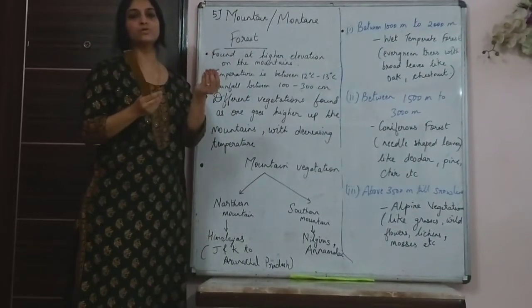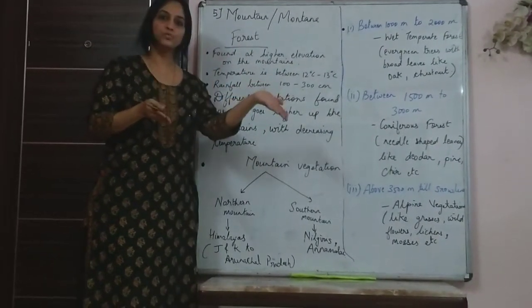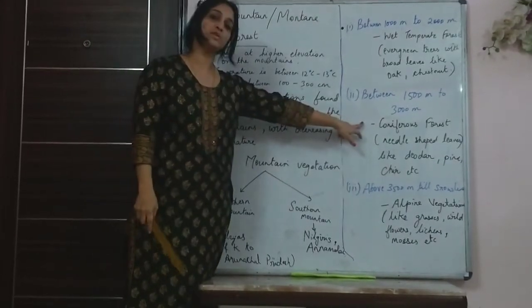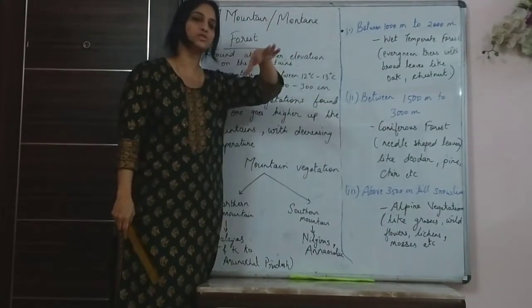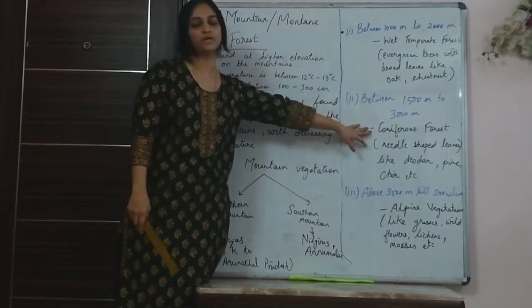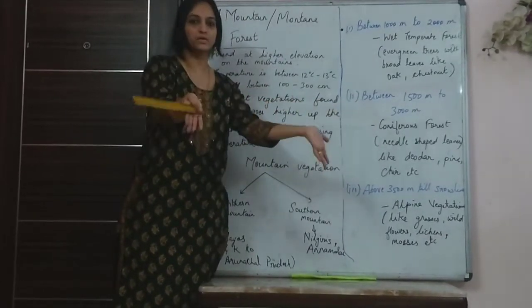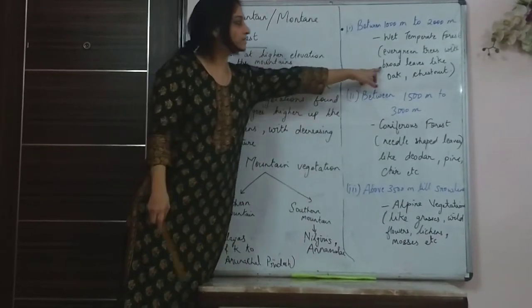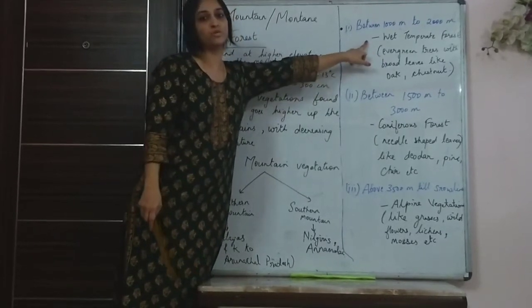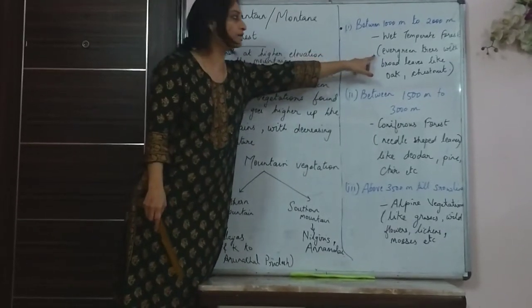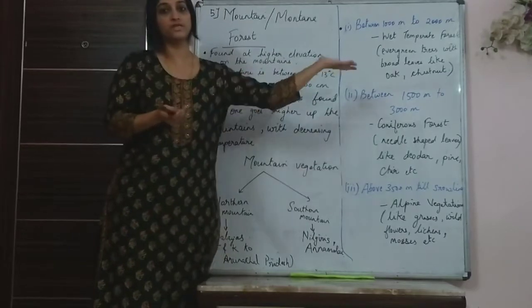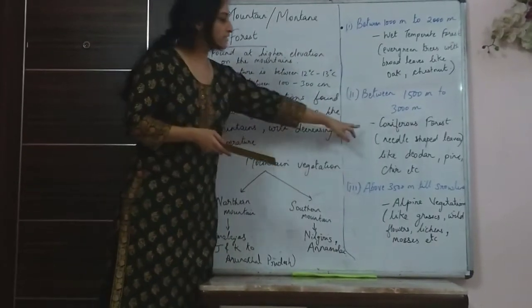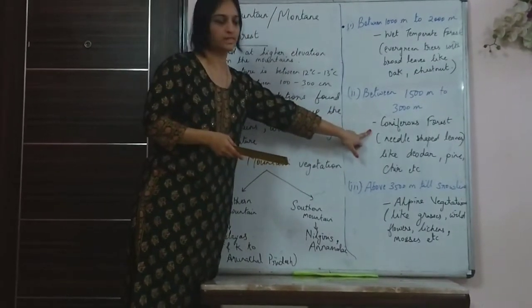The leaves are needle-like and they droop down because these areas also receive snowfall. When the snow falls on the leaves of these trees, it slides down and doesn't accumulate. Whereas the broad-leaved trees are in areas that don't receive much snowfall, and here coniferous trees are found.